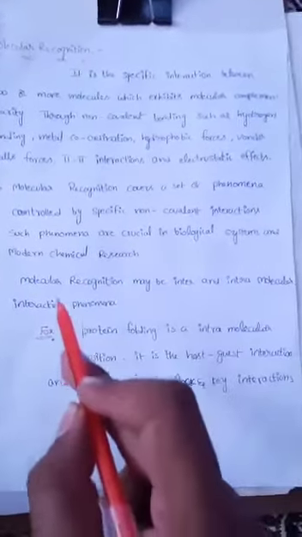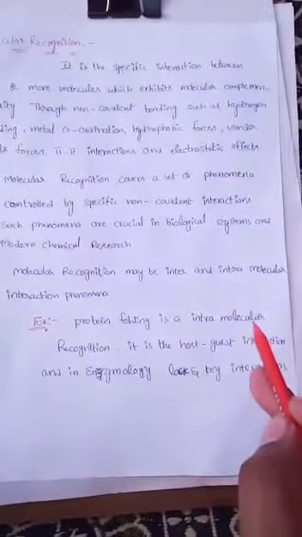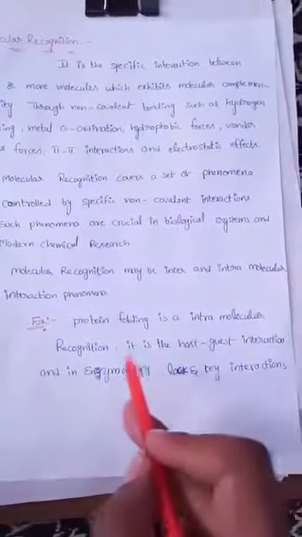Next, molecular recognition may be an inter- or intramolecular interaction phenomenon. Here molecular recognition consists of intermolecular interaction forces and intramolecular interaction forces. For example, protein folding is an intramolecular recognition.